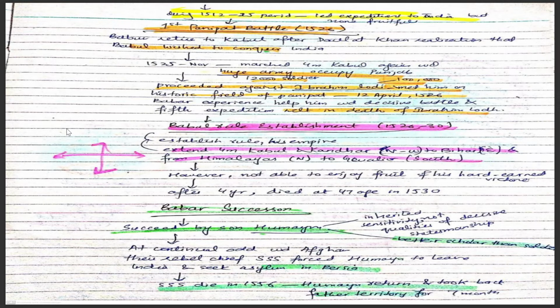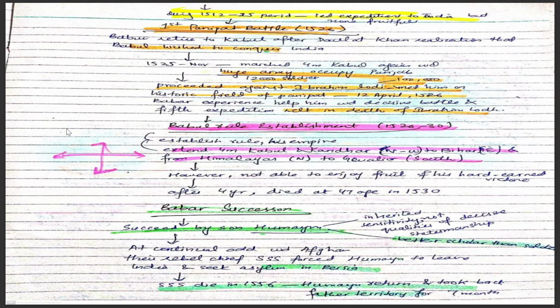So Babur fought the famous Battle of Panipat in 1526 and defeated Ibrahim Lodi. After that, he set his footsteps in India on the death of Ibrahim Lodi.